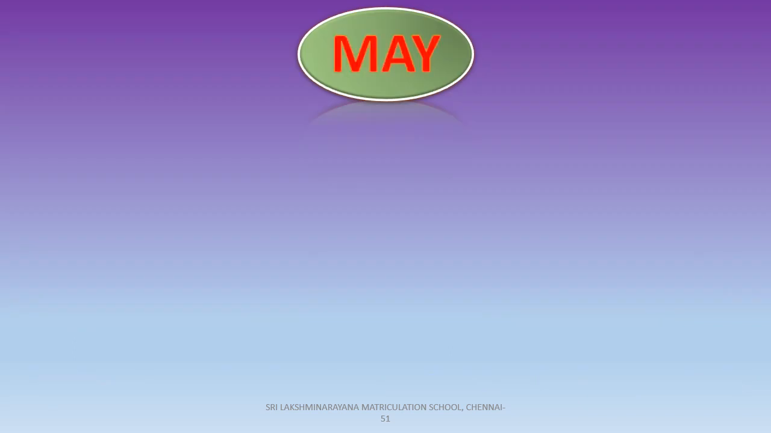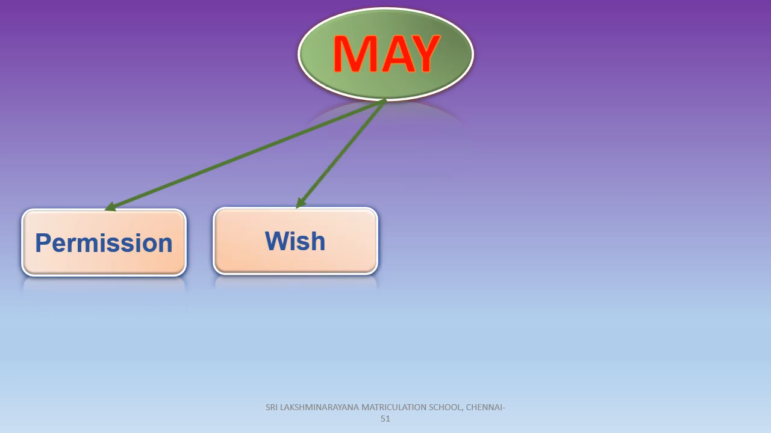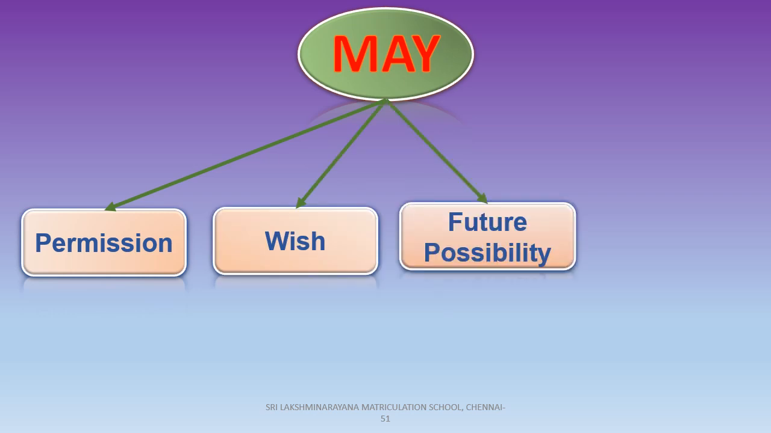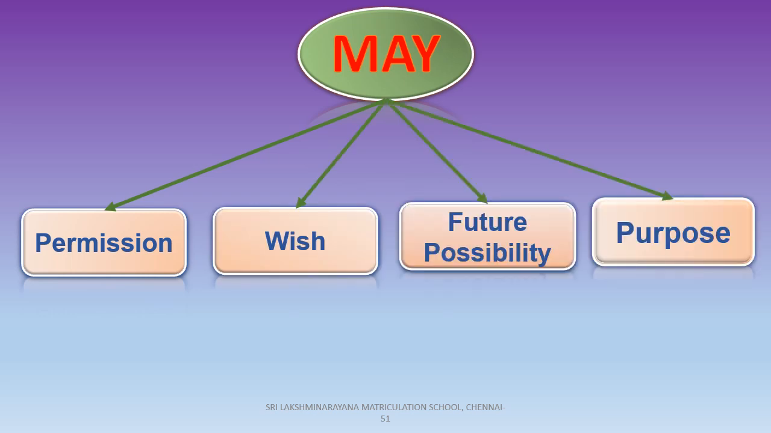Now let's see about may. The modal verb may expresses a lot of modalities, that is, the speaker's intention, such as permission, wish, future possibility, and purpose. Now let's look at some examples to understand all these feelings.